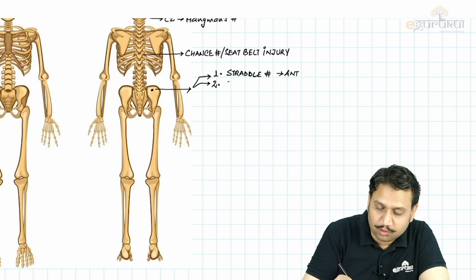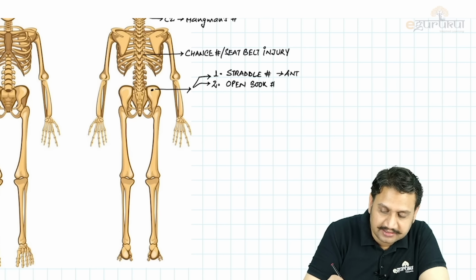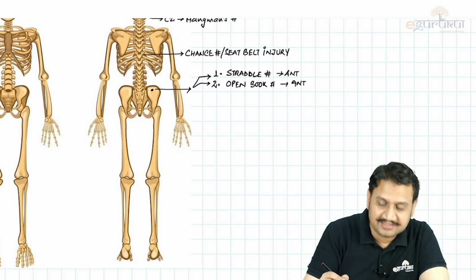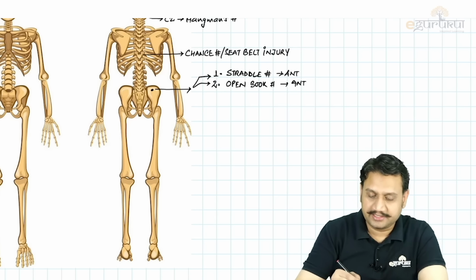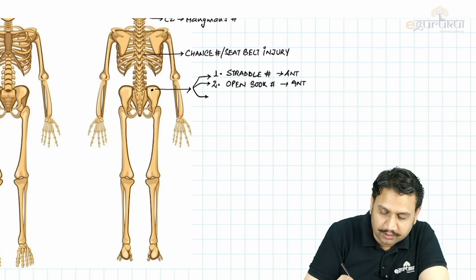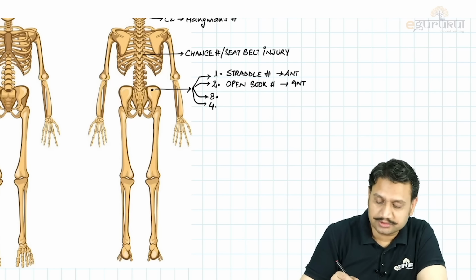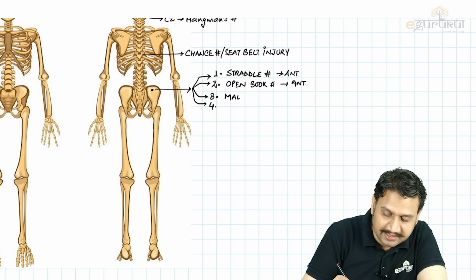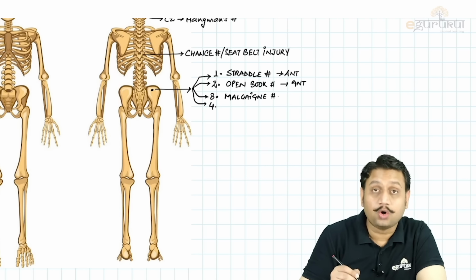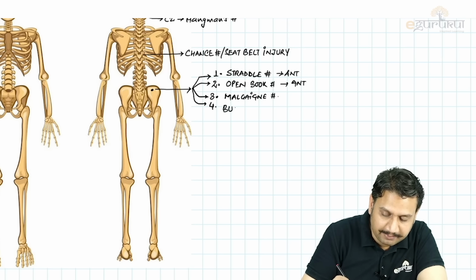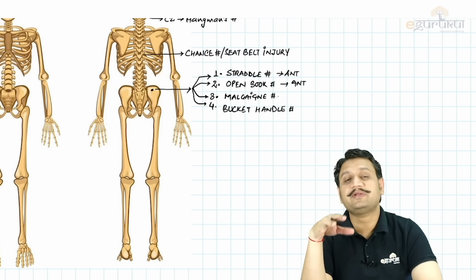Second is open book injury. Remember that? How to open the pelvis like a book? When the injury occurs through the pubic symphysis. So pelvis opens like a book. Then we have two injuries which involve the anterior as well as the posterior part of the pelvis. What are those? One is what you call as the Malgaigne fracture, or the other one which is known as the bucket handle injury. So what kind of injuries are these? These are the injuries which include the anterior as well as the posterior part of the pelvis.